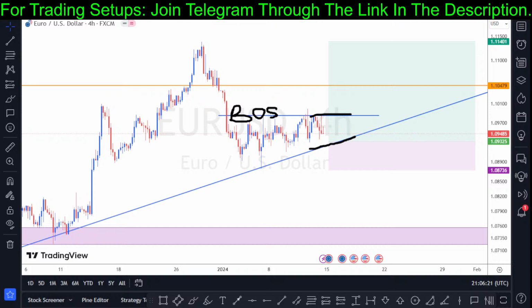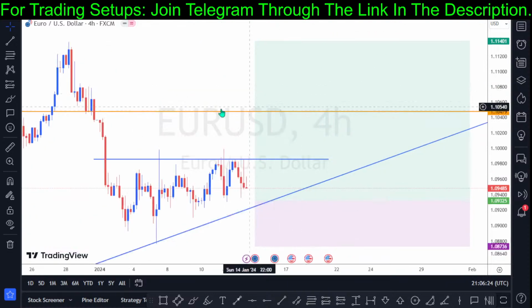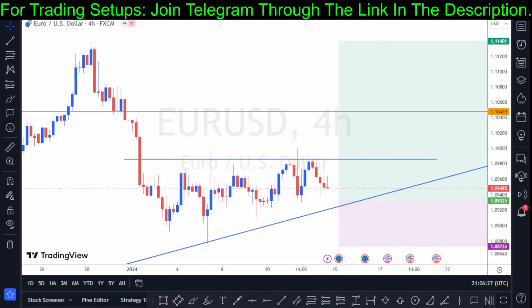You can see how this key level right here has been acting as a minor resistance for price on the 4-hour chart. We got a rejection, a rejection, a rejection right there. So the next time, if price can break this level with a strong bullish bar, this could interest more buyers to test the major key level structure. The failure of the bears to defend the structural formation right here would suggest more bull interest to come on Euro USD. Alternatively, if the bears step in and are able to clear off the ascending trendline and we get this lower structure right here, then it means the bears are willing to pull price down.